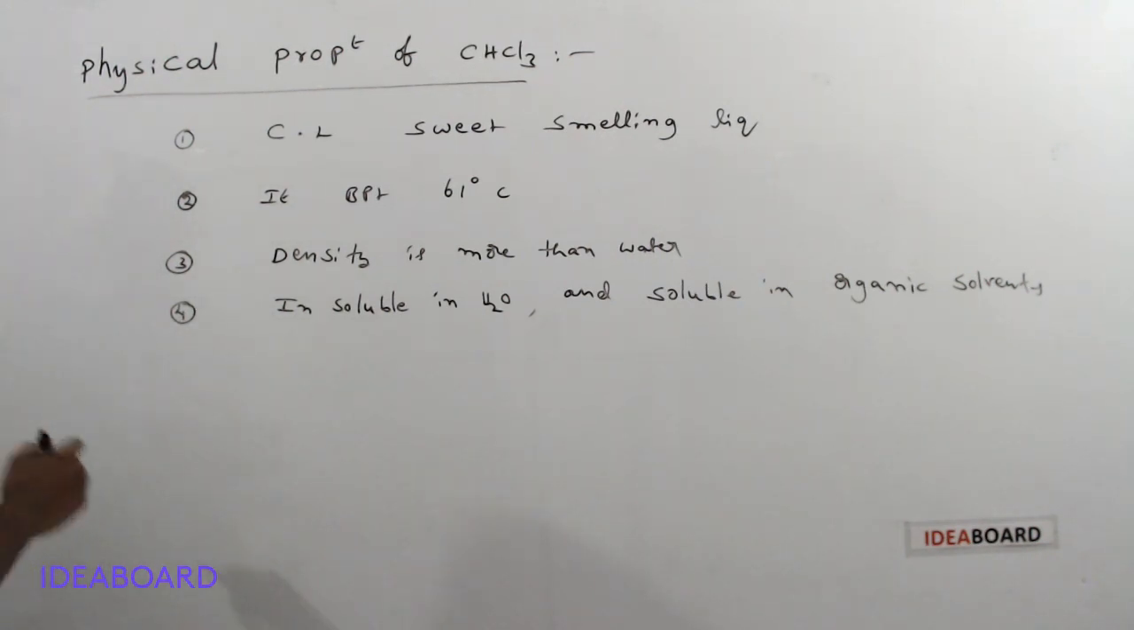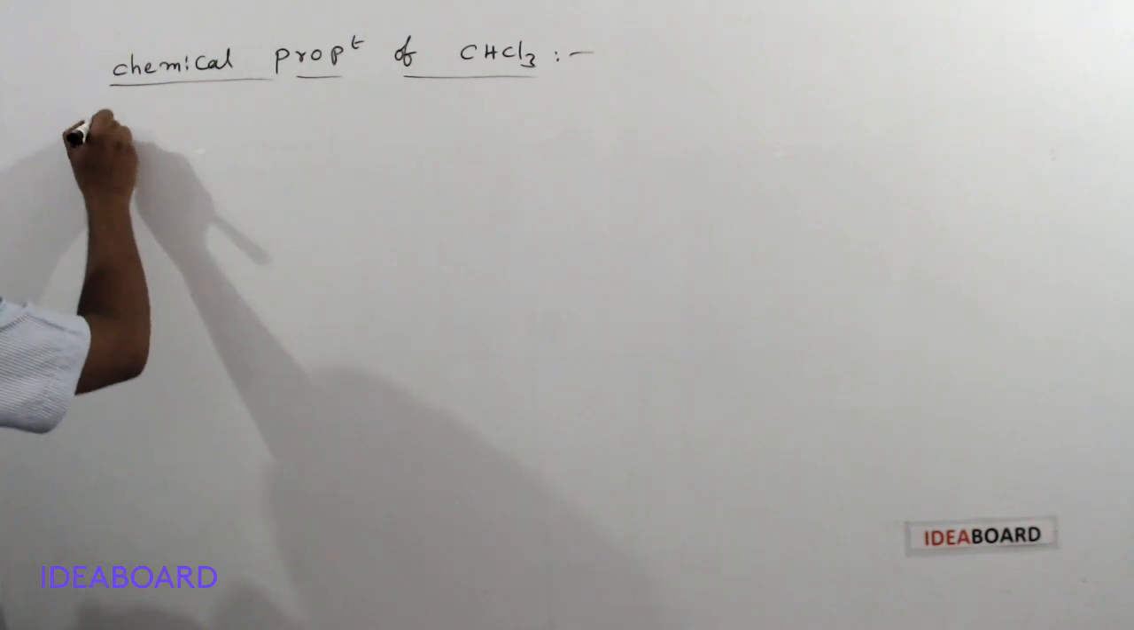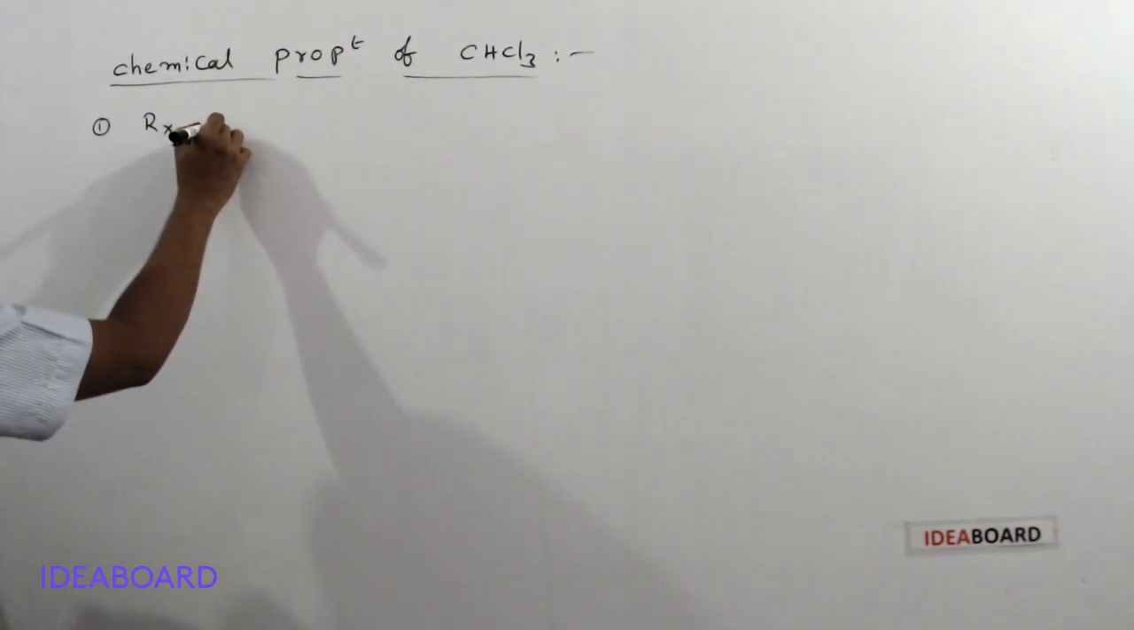These are physical properties. We'll give the chemical properties next. The next, chemical properties of chloroform. Here in the chemical properties of chloroform, the first one is reaction with air.